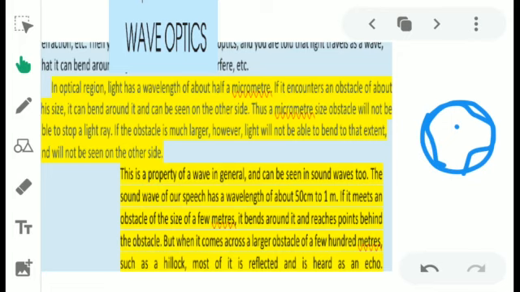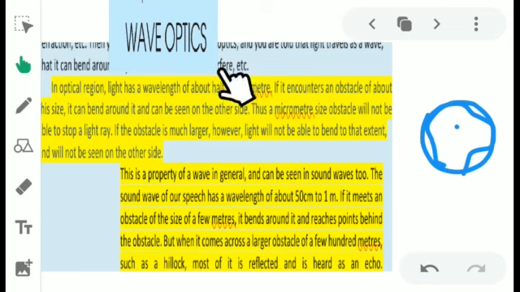Then the other one is interference, when waves interfere, that means superposition of waves, which we can also explain on the basis of wave theory. So these phenomena show the wave nature of light. Other than that, we have polarization. Polarization is another phenomenon. It shows that light is a wave, and what type of wave light is: that shows light is a transverse wave.